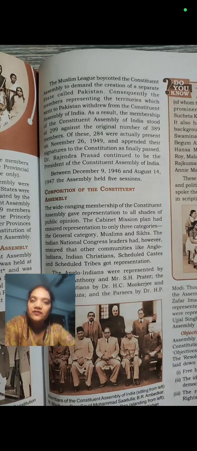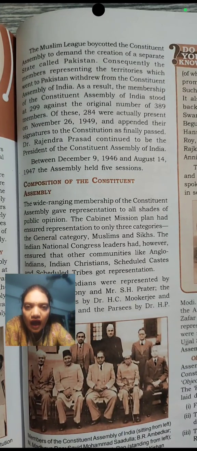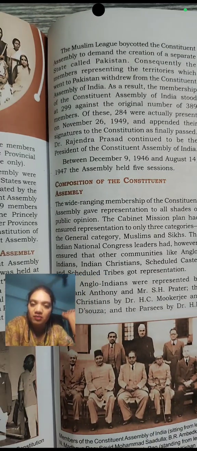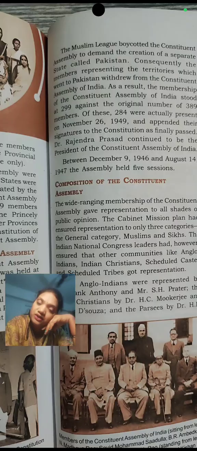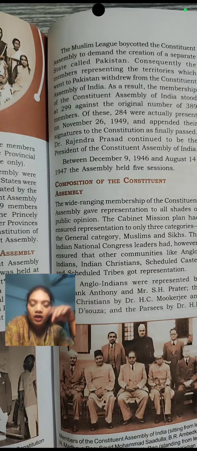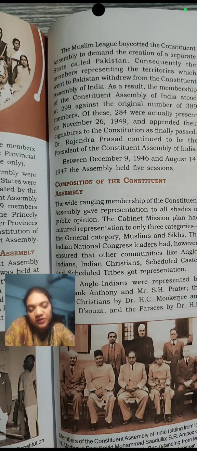So after the Muslim League left, how many members did we have? After the Muslim League left, we had 299 members. Still we had 299 members. And it is written over here that on 26th November 1949 is the enactment day of the Constitution. What do you mean by enactment date?